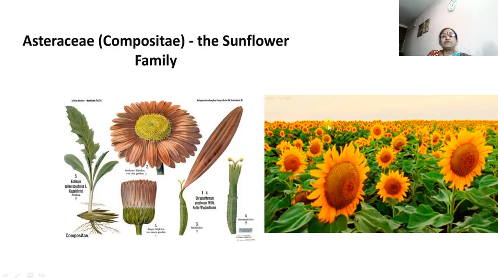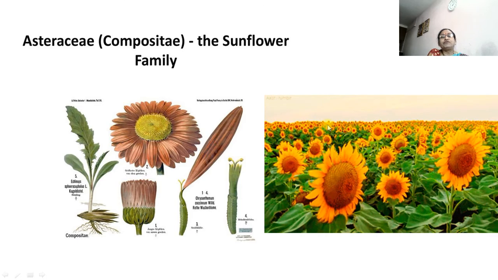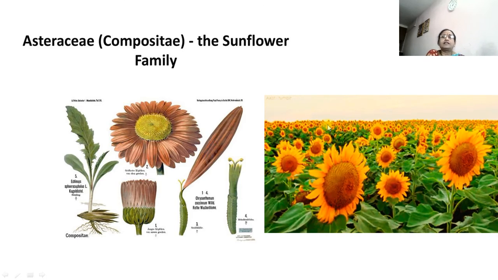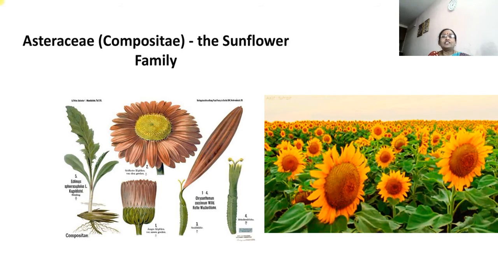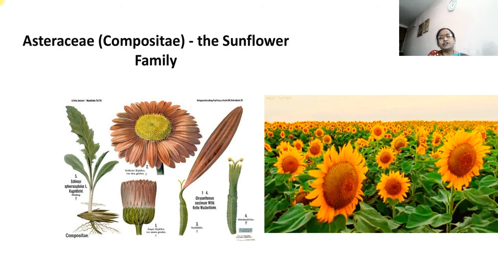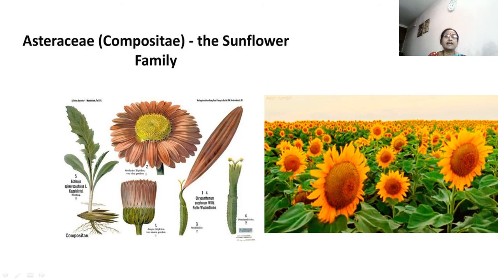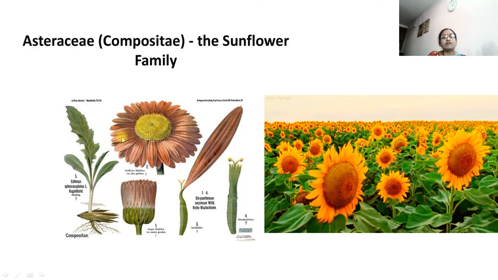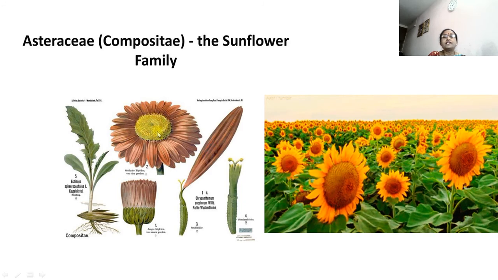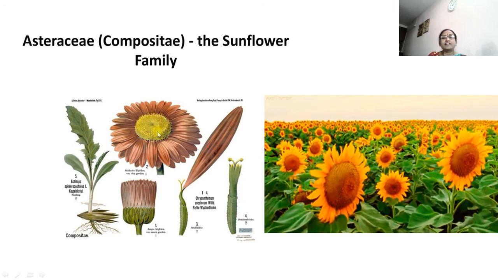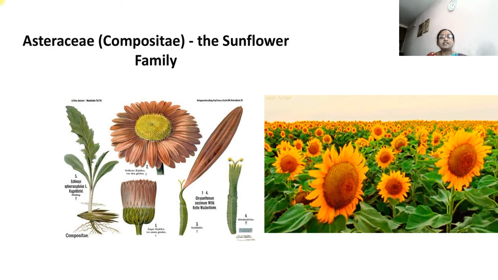Then a very important plant in this family is the sunflower plant. No doubt, it is not a flower. Continuously I am saying it is not a flower, it is the inflorescence which contains ray florets and disc florets, but the combination of ray florets and disc florets seems like a flower, and that's why we call it a sunflower.